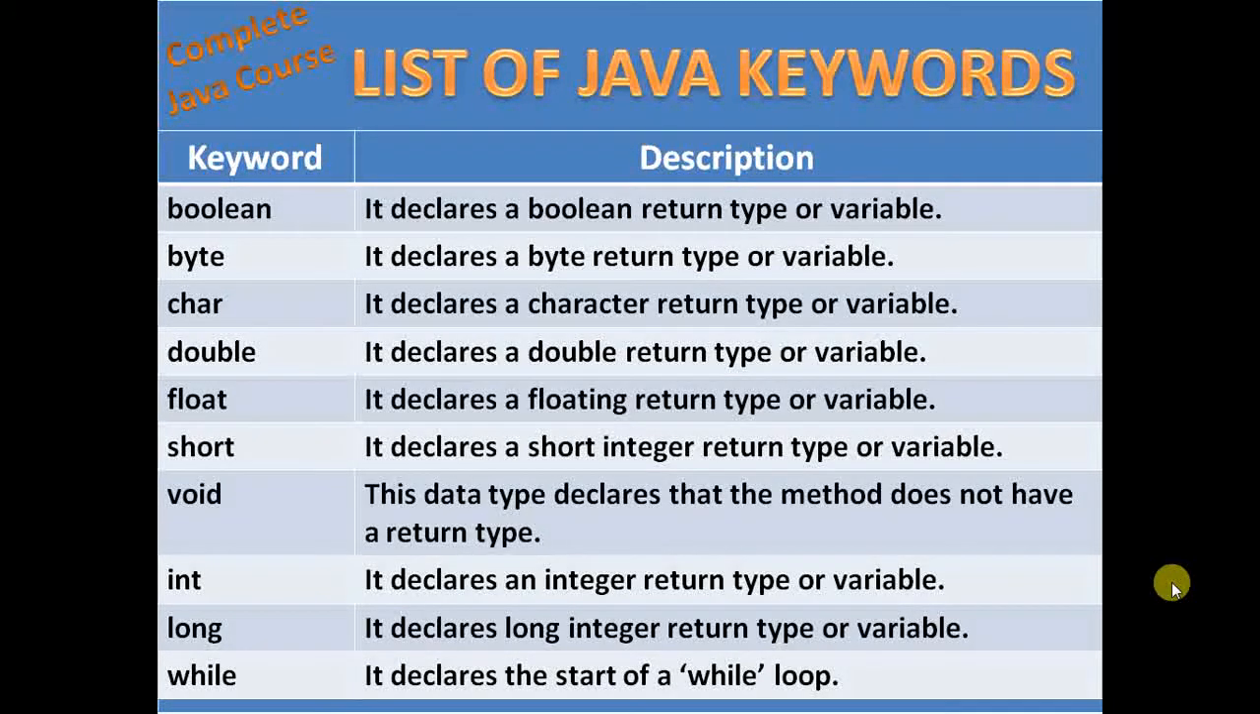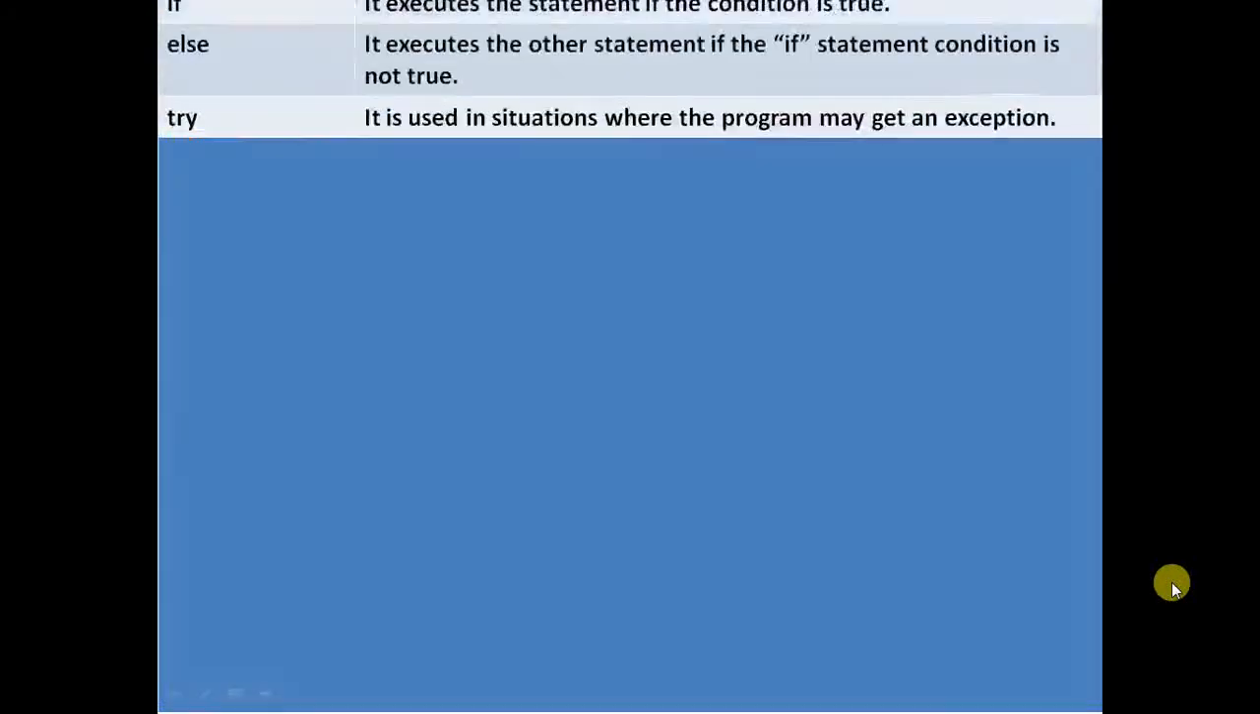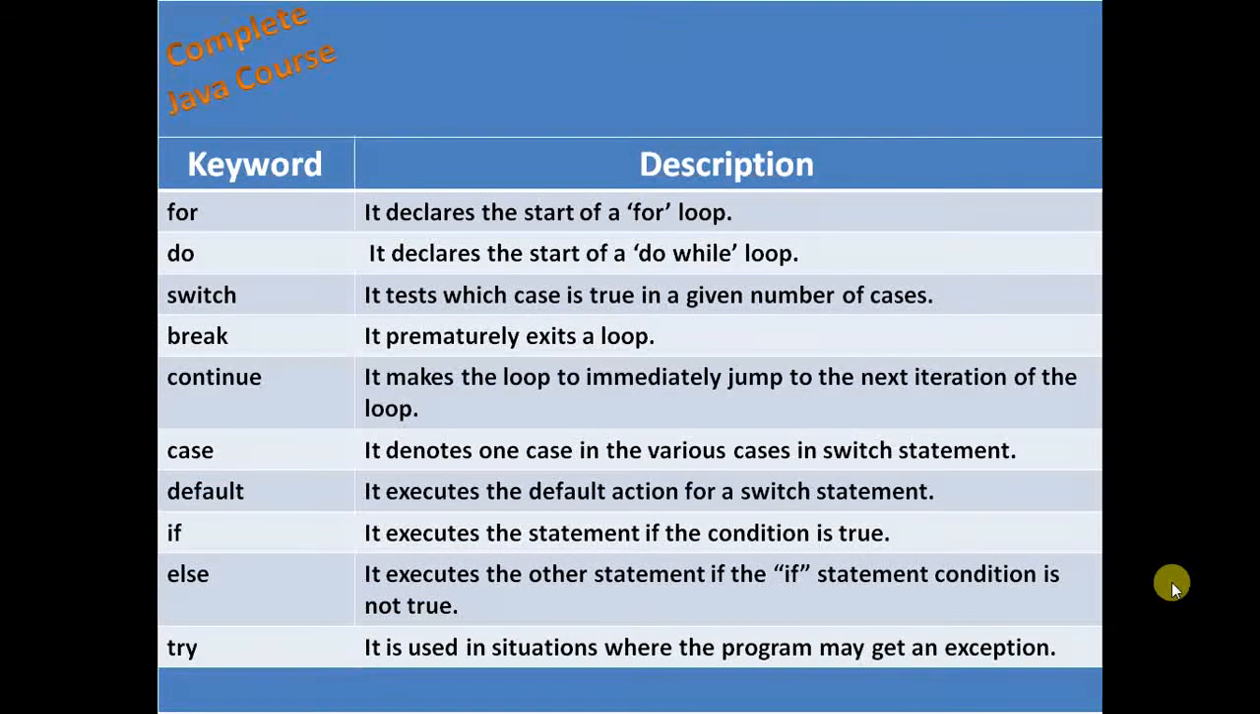While. It declares the start of a while loop. For. It declares the start of a for loop. Do. It declares the start of a do while loop. Switch. It tests which case is true in a given number of cases. Break. It prematurely exits a loop. Continue. It makes the loop immediately jump to the next iteration of the loop.